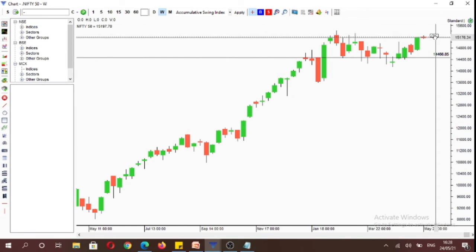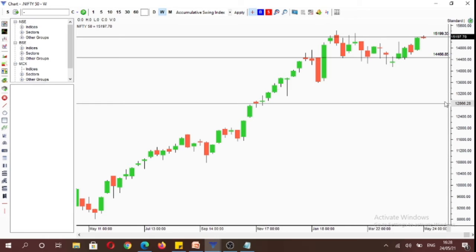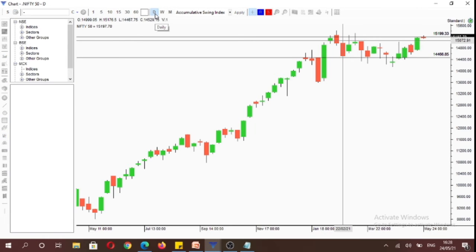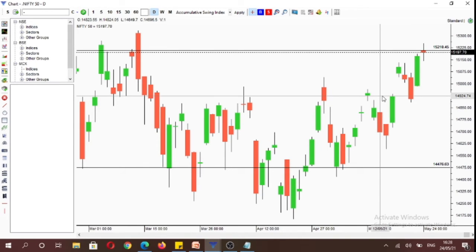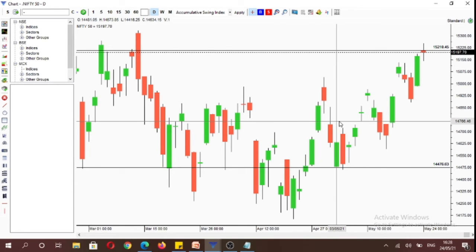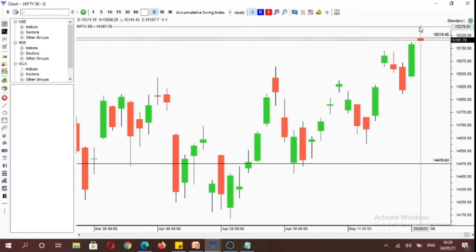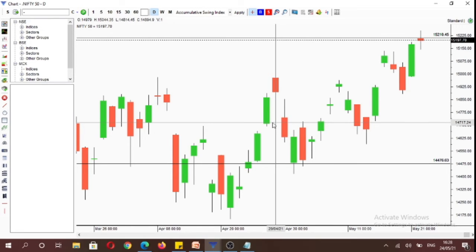So here you can see straight away there is conflict among various time frames. Today the market opened at 15,211 on the weekly as well as the daily time frame. So here you will see that there's a conflict among multiple time frames. And in terms of price structure, you can see that we have been making a higher high and a higher low. So in terms of price action structure, we are in an uptrend.